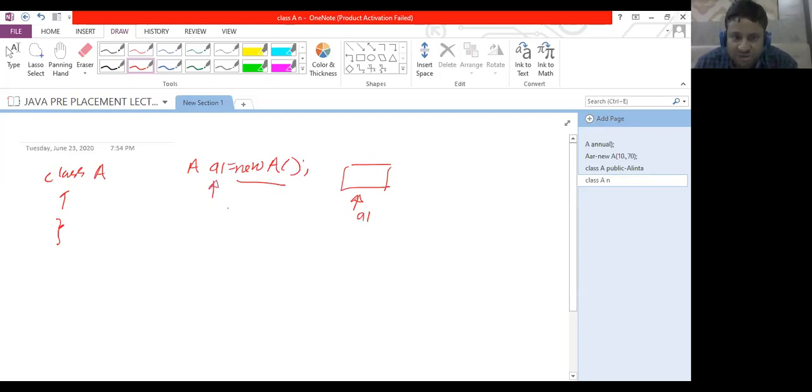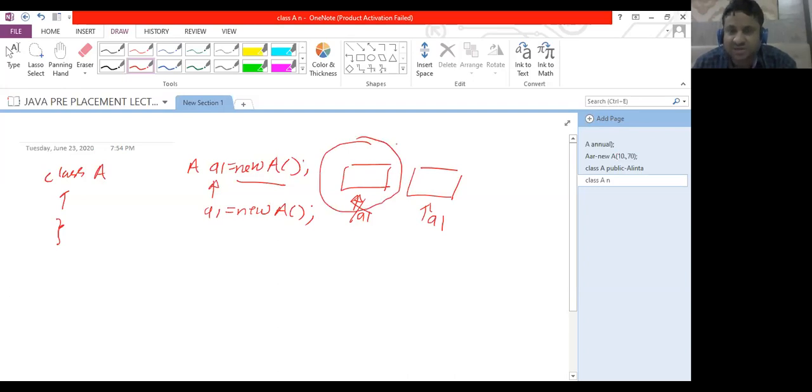Now suppose in the next line I write new A again and make a1 refer to that object. There will be another memory. The a1 which is right now referring to the first memory will now refer to the new memory. So now we have a memory that does not have any reference.